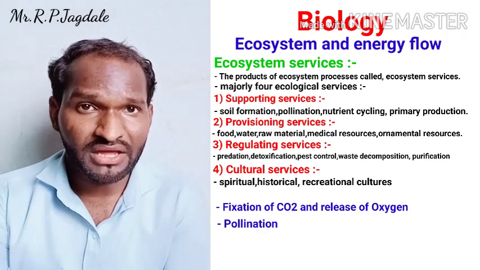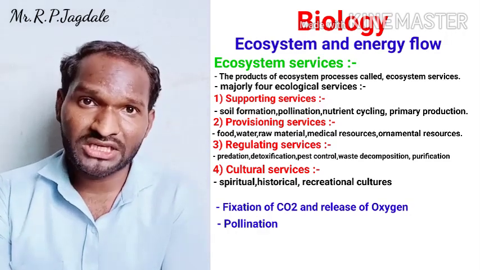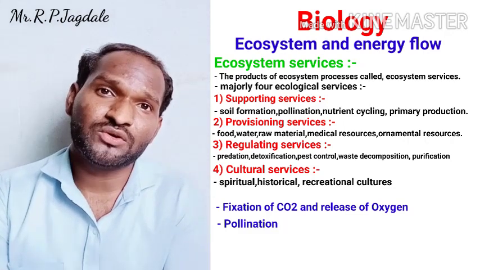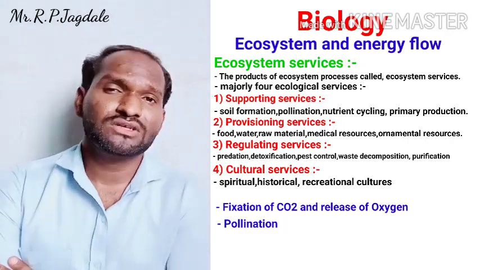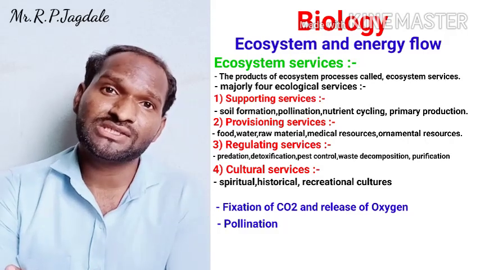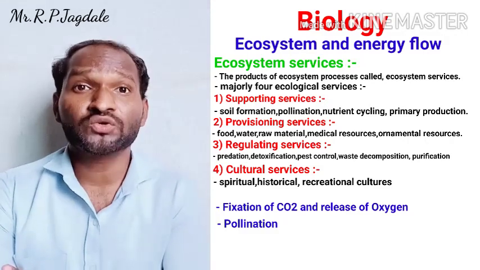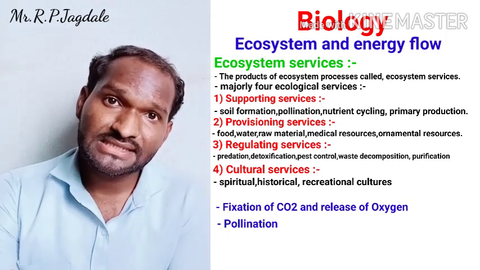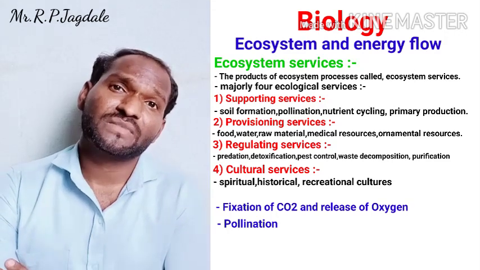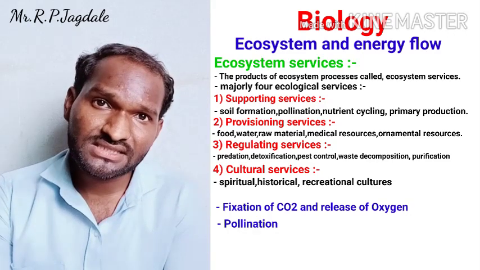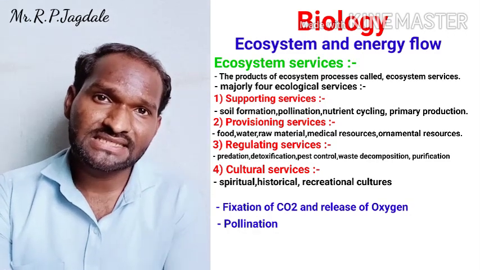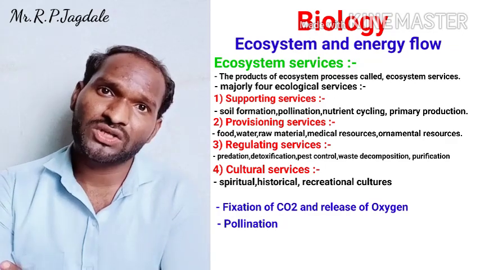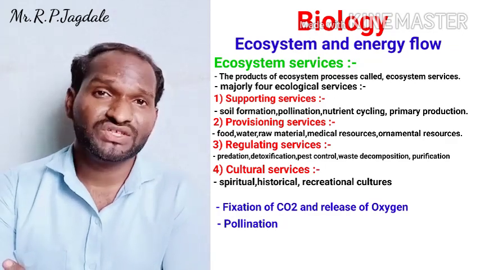The pollination may take place by air, by water, or by insects and other biological sources. They are also part of an ecosystem. So pollination is a major ecological service which sustains life on the earth. So these are two ecological services, majorly.